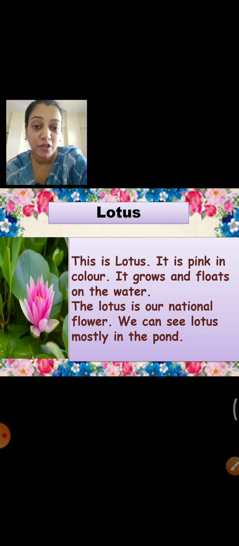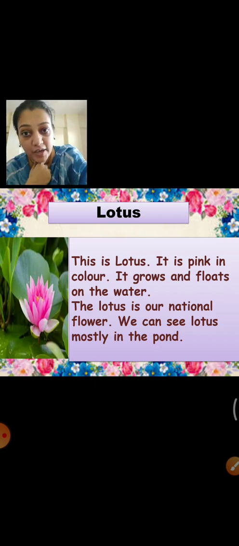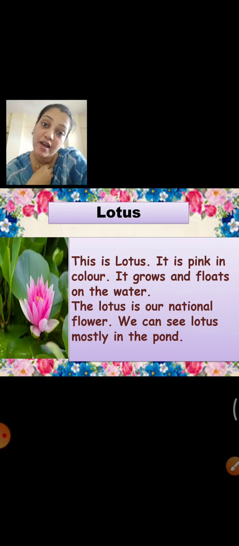We can see lotus mostly in the pond. Yes. Can we see this lotus at our home in the plant? Can I grow lotus? No. Can I see outside on the tree? No. I can see lotus only in the pond. It floats on the water and it grows on the water. Okay. And this is our national flower. Lotus is our national flower.